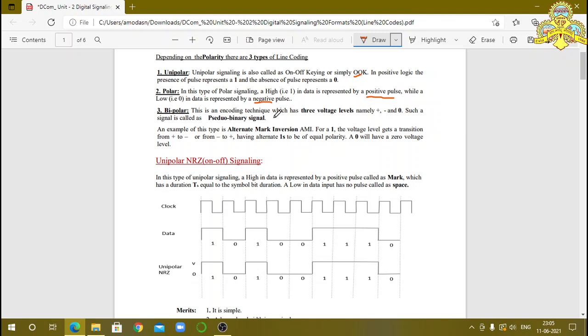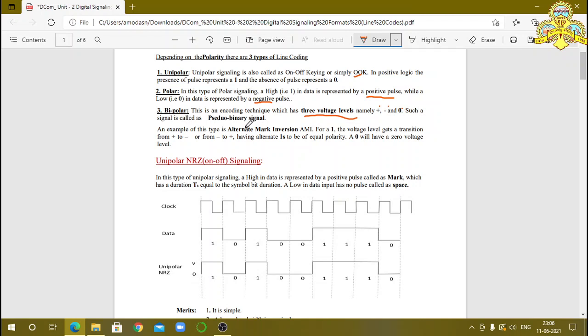This is an encoding technique which has three voltage levels. Observe here, the name is bipolar, but it has three voltage levels. Which are those three voltage levels? One is the positive voltage level, another is the negative voltage level, and the third one is 0. There are three voltage levels in bipolar. Such a signal is called a pseudo binary signal, where the 1 and 0 are represented by three different levels.